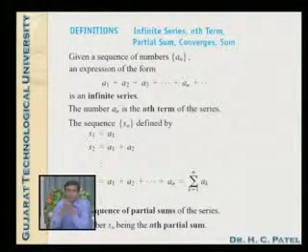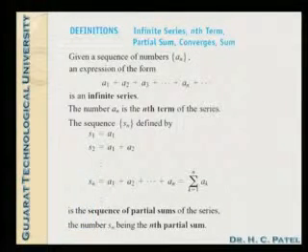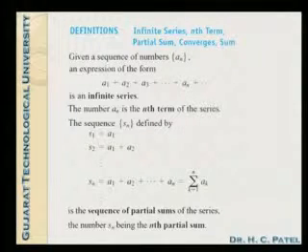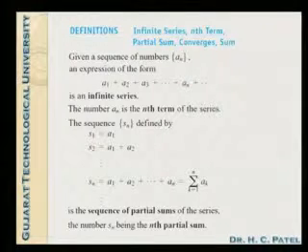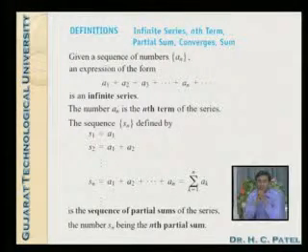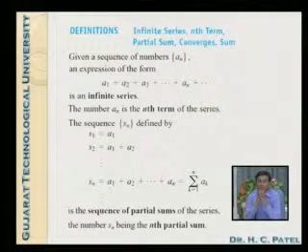Here we will define the infinite series: nth term, partial sum, converges, and its sum. Given a sequence of numbers an, an expression of the form a1 plus a2 plus a3 plus an up to infinity is called an infinite series. The number an is the nth term of the series.